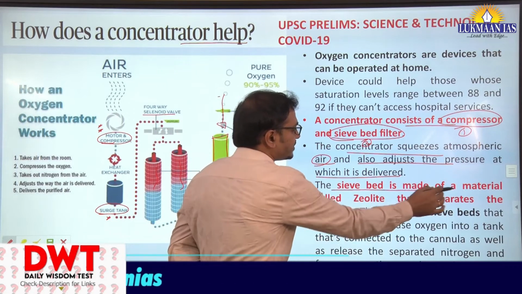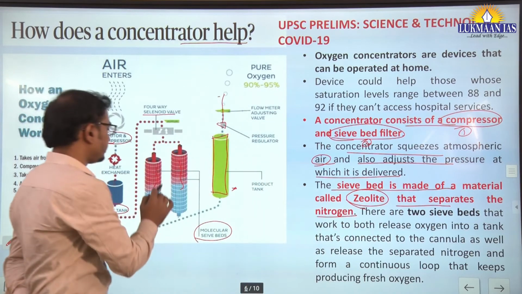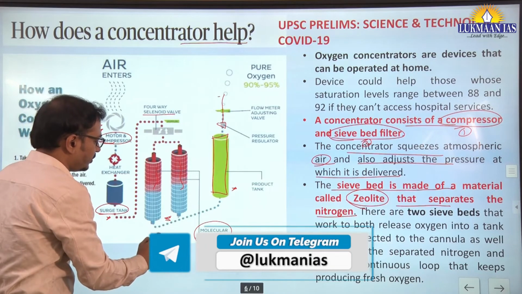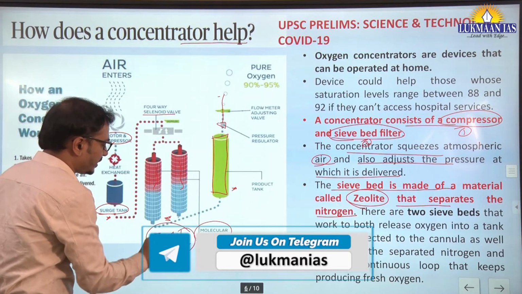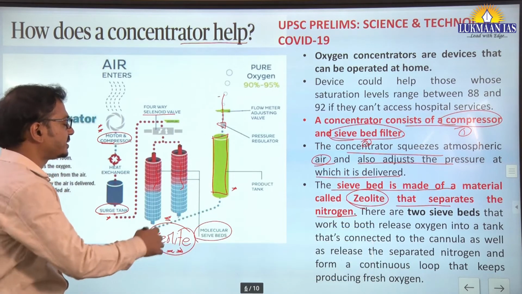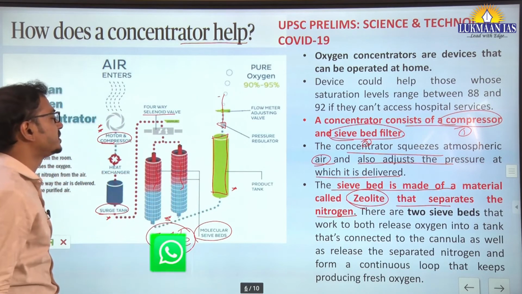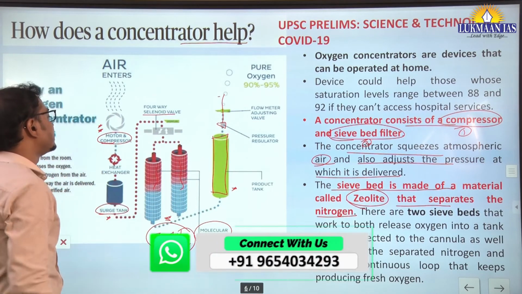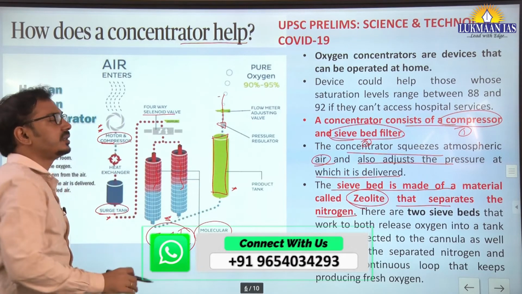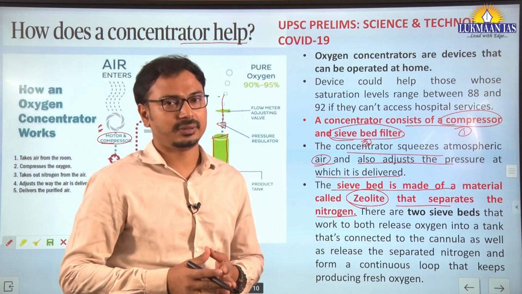This sieve bed is made up of a material called zeolite that separates the nitrogen. You can see the sieve beds are made up of zeolite material. Remember this fact for your prelims examination. It separates nitrogen, and this cycle works continuously with the electricity supply. So this is the working of the oxygen concentrators that are available at household level in the market.